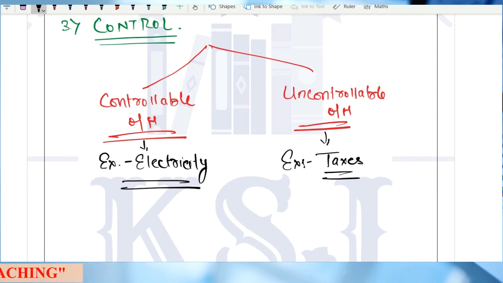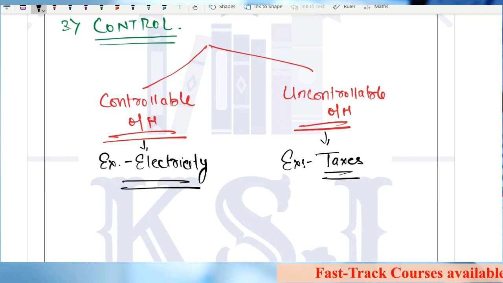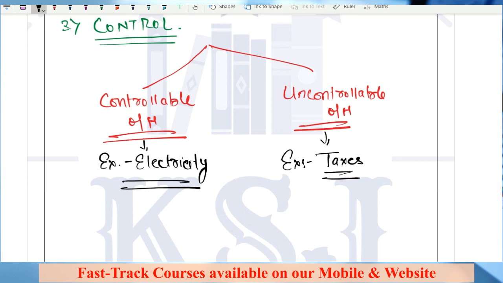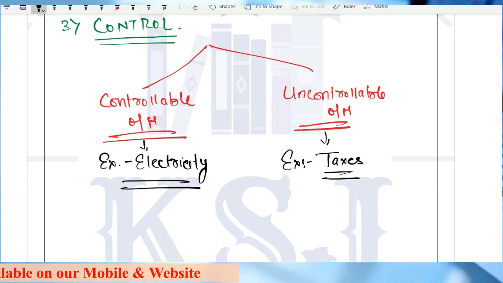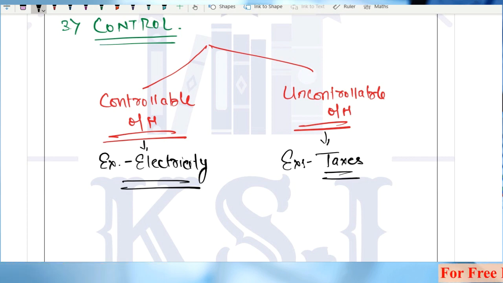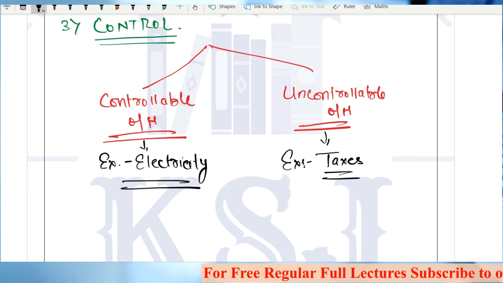Sir, taxes is an overhead. Yes. Can you identify, if you are paying 1 lakh rupees as the tax, what is the tax paid in 1 unit of the finished product? No sir. Clear? Any doubt? So these are controllable overheads and uncontrollable overheads.